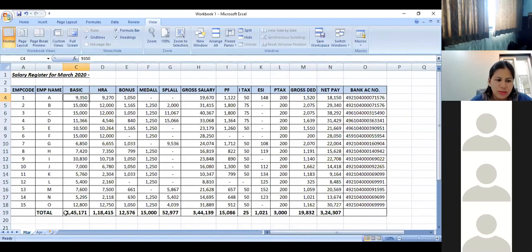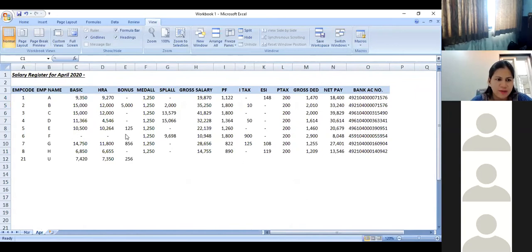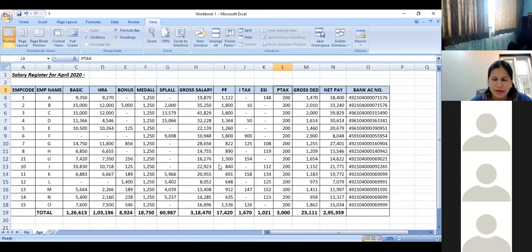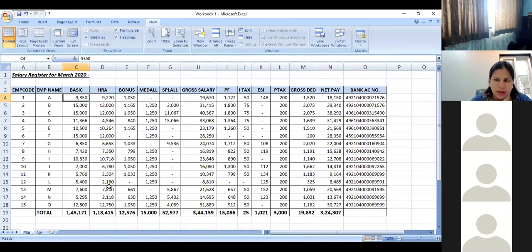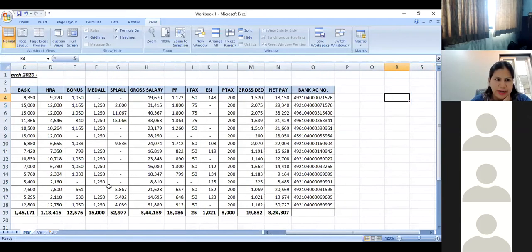So I go to the month of April and I see, okay, there are 15 employees. There is salary mentioned against each of these employees. So there is no new column which says, okay, there is a new component which is added by the company in the current month. I then move to the month of March and I go to the last column, after which there is no data.